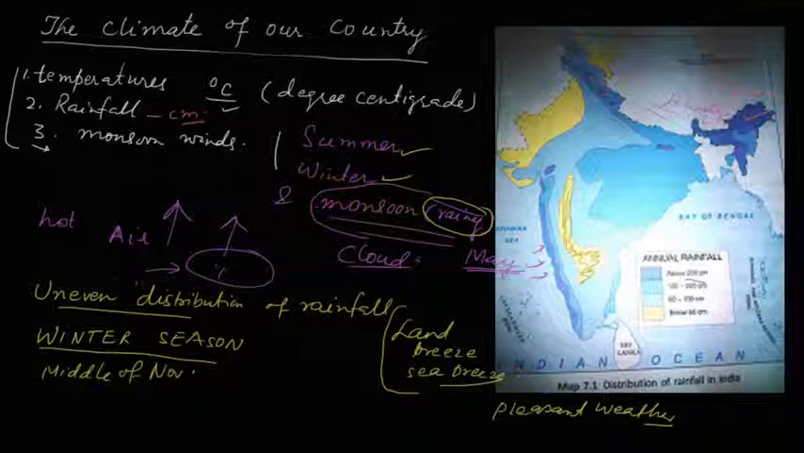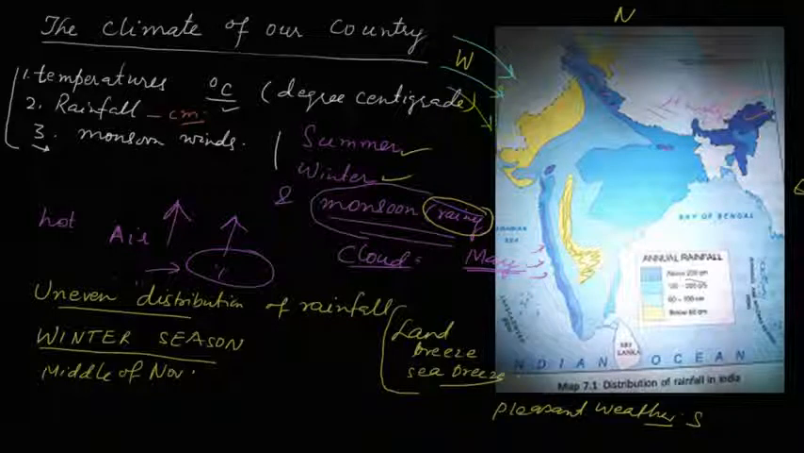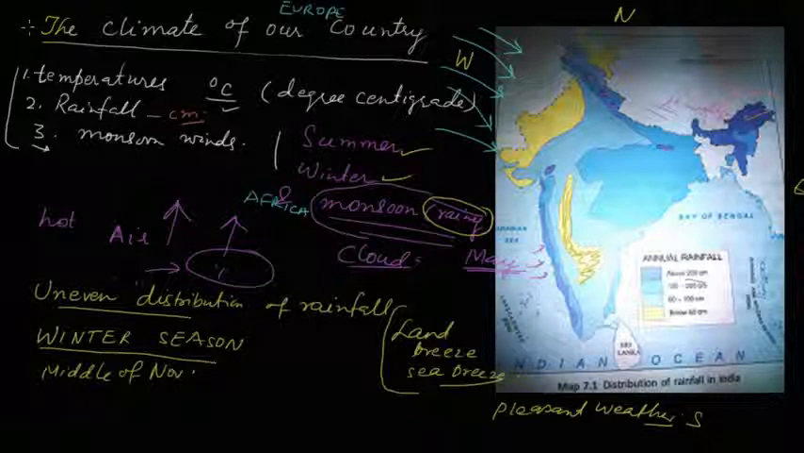During the winter season, what happens? The strong winds from the west. This is west, this is north, this is east, and this is south. So the strong winds are coming from this side, from the west. You have seen the map of the world. Here it is Europe, this is Africa, here it is North America, and South America. So the strong winds from Europe are coming from the west.